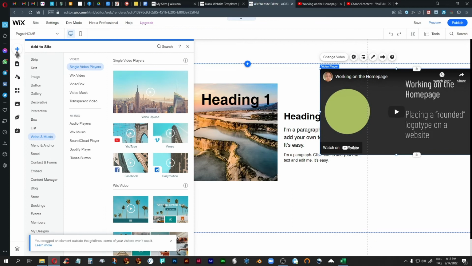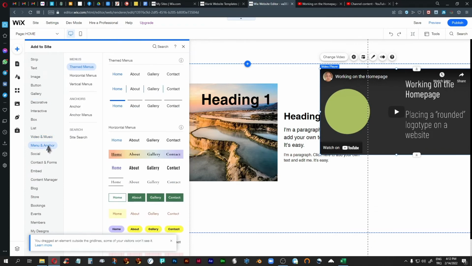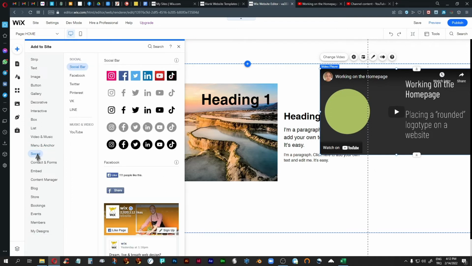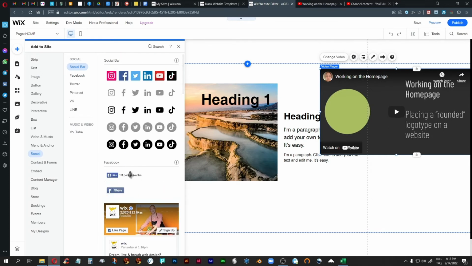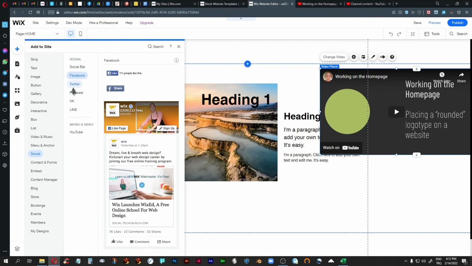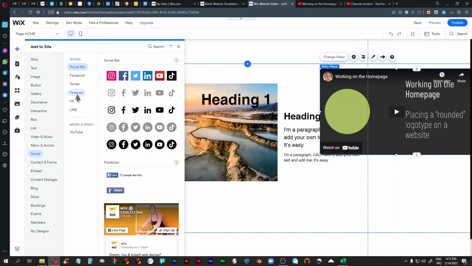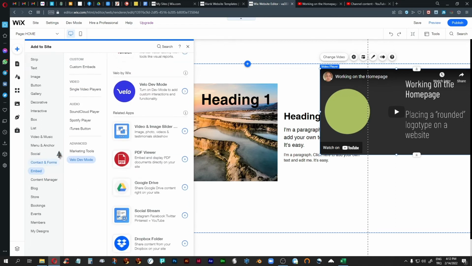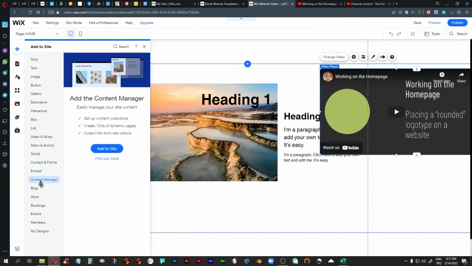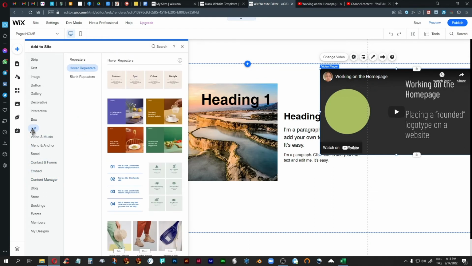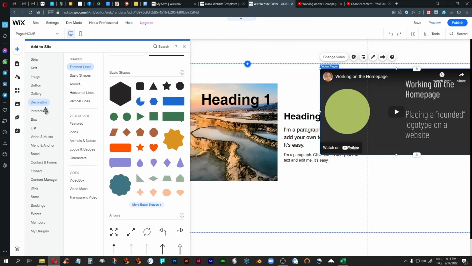Now let's look at some other stuff. Obviously, we need menus and we need anchors in order to get the navigation of the site to work. We have a lot of social media things that you can add, like, let's see, for example, do they have Instagram here? I don't see it. They have Pinterest, it seems, but we have viewers and things like that. We have this thing called the content manager, which is very interesting, which I will get to in a separate video. We have lists, which we already saw with the interactive stuff. Then we have these decorative things.